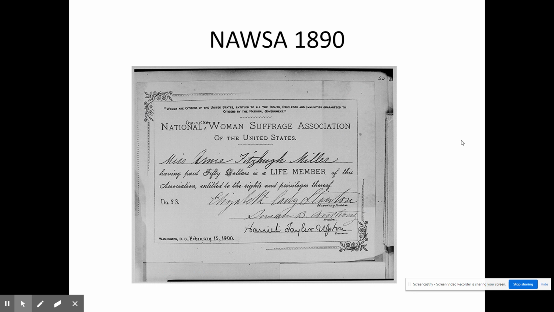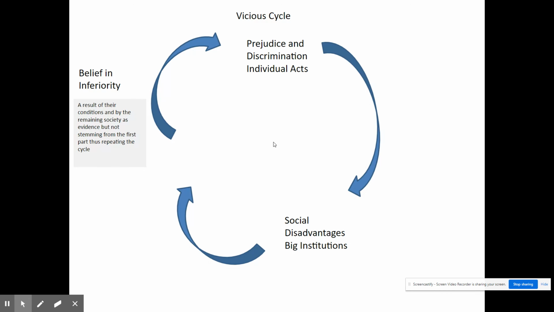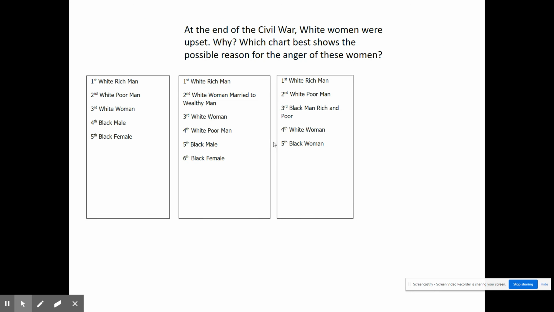Here you see a certificate of National American Women's Suffrage Association as a lifetime member. One of the criticisms of the NAWSA is that they were primarily concerned about white women and women with wealth. How do we know? Just looking here at the $50 member, if you're a woman of the lower class, whether or not you can afford $50 might just keep you out of this particular organization. And that's pretty much where we're at.